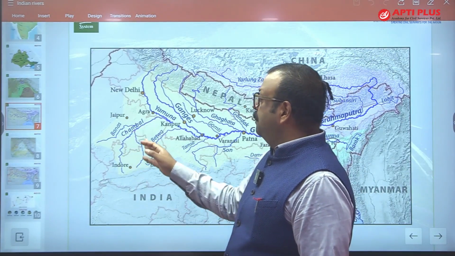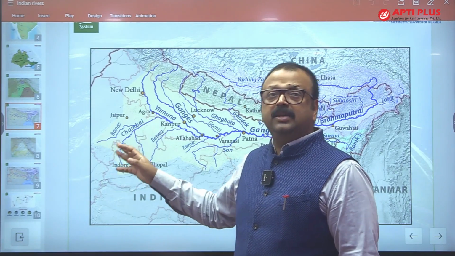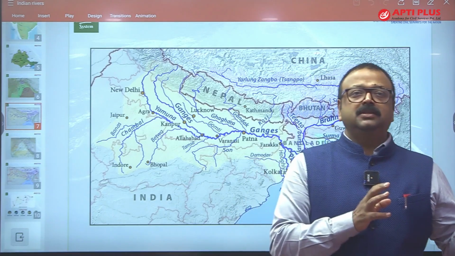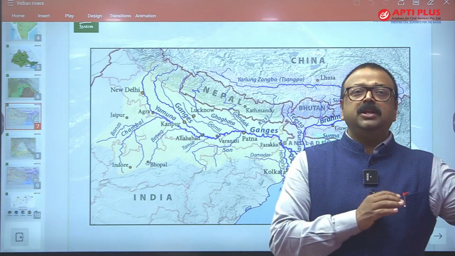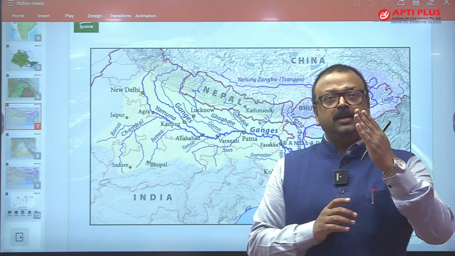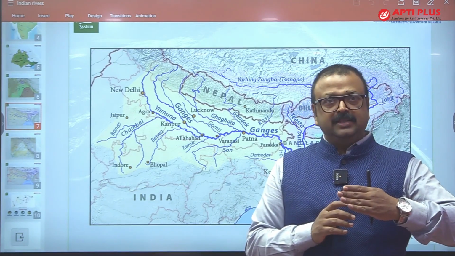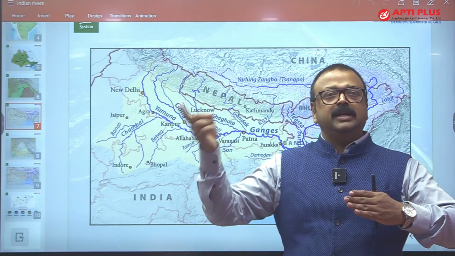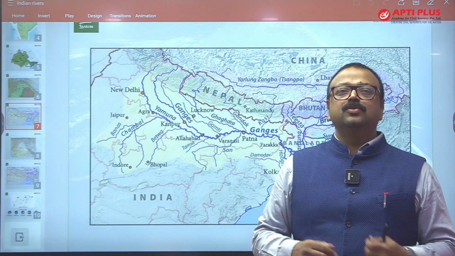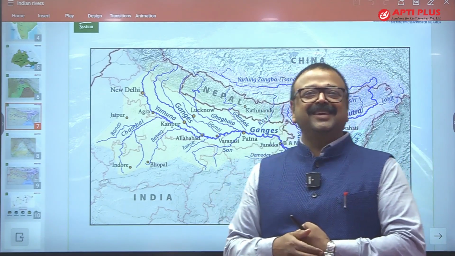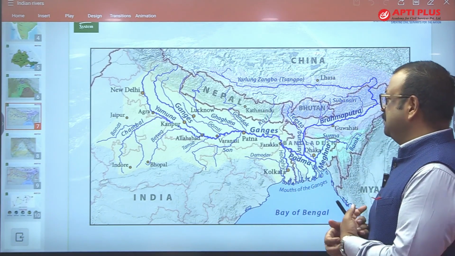You will find Parbati and Kali Sindh rivers also draining into Chambal. So Parbati, Kali Sindh and Banas are primary tributaries for Chambal, secondary tributaries for Yamuna, isn't it? And tertiary tributaries for Ganga, right? So they are tributaries of Ganga but tertiary, because they are the tributaries of the tributaries of the primary tributary. So keep understanding what the relationship is called, pay attention, I have told you.